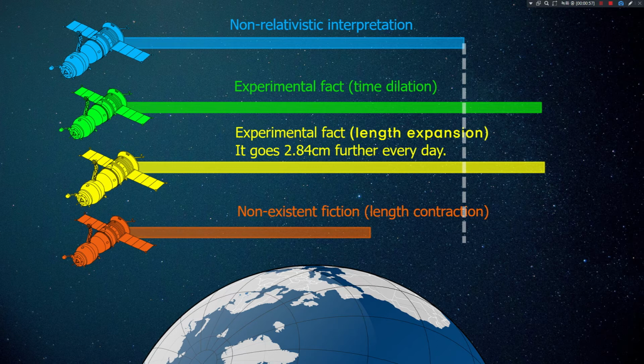However, if you think the length contraction is correct according to the existing theory, we cannot explain the phenomenon that actually happens in GPS satellites. The GPS satellites go 2.84 centimeters more daily, which cannot be explained by the theory of length contraction. The length contraction theory has many problems because it could not explain the actual phenomenon.